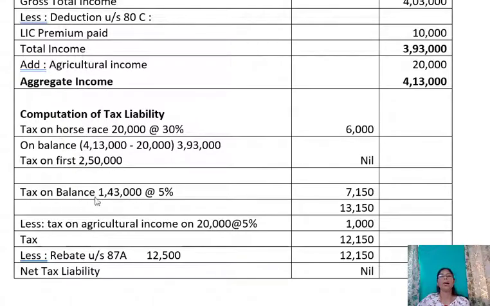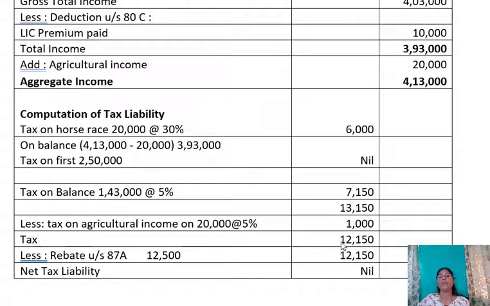And then on balance 1,43,000 at the rate of 5%, it comes to 7,150. So the total tax is 13,150. And here we are providing for agricultural income, less tax on agricultural income. Agricultural income was 20,000. At the rate of 5%, it comes to 1,000. So you can deduct it here, and the total tax is 12,150.